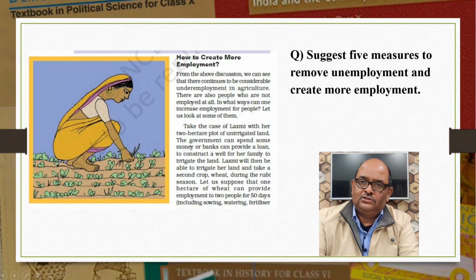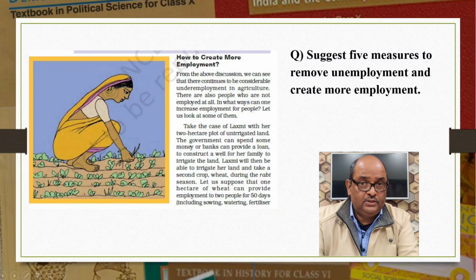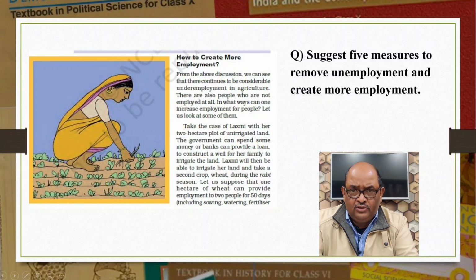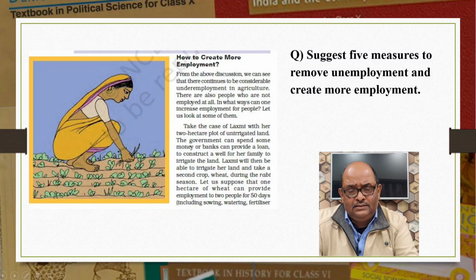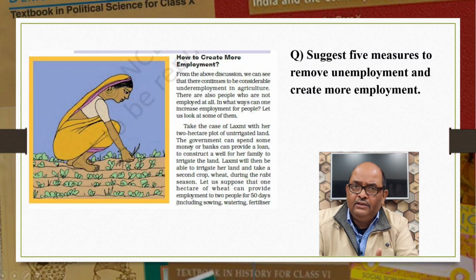Then you can add construction of school buildings and hospitals. These works can generate more employment opportunities as well as contribute to human development. Activities like tourism industries can be promoted. There is a report that says if tourism as a sector is improved, every year we can give additional employment to more than 35 lakh people.